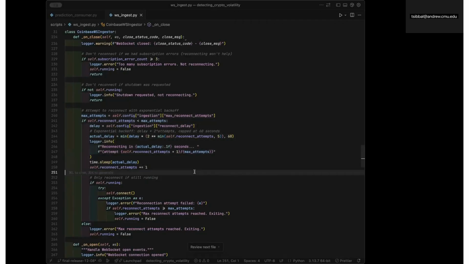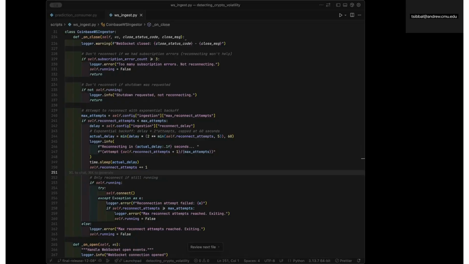Putting all of this together, we have 24/7 reliability, and any network failures or service restarts or even any temporary outages should recover by themselves, with no data loss, no duplicates, and no manual intervention. Another thing to note is our logs. You can actually see the automatic reconnection attempts happening in real time if you were to monitor the logs. So in production, this means that we have near zero downtime as well as no duplicates.